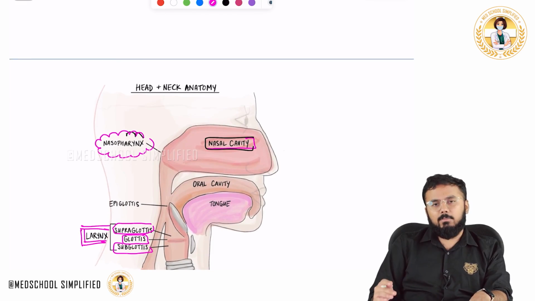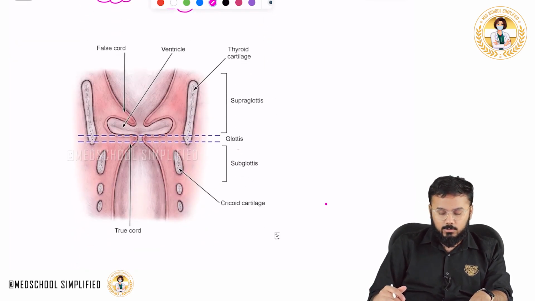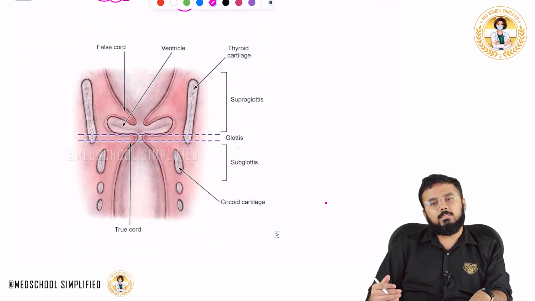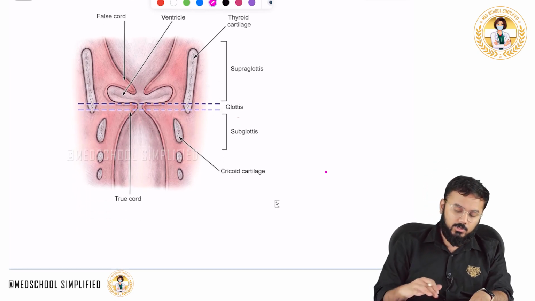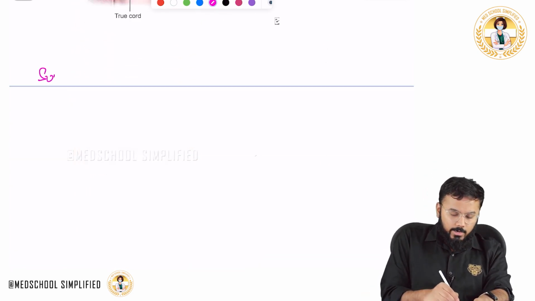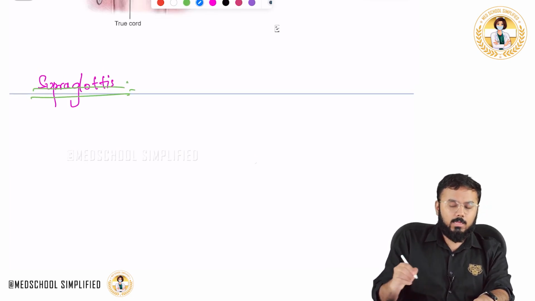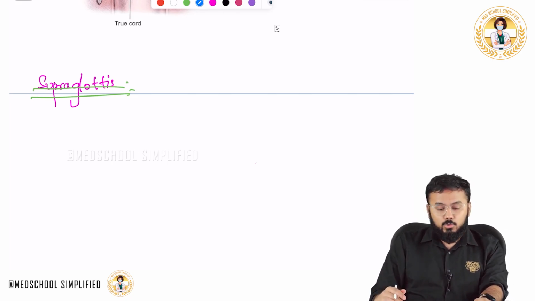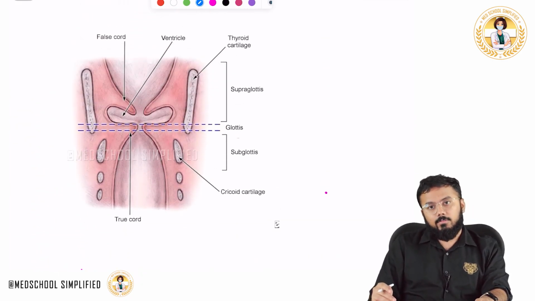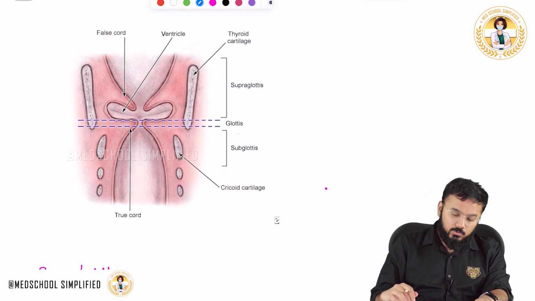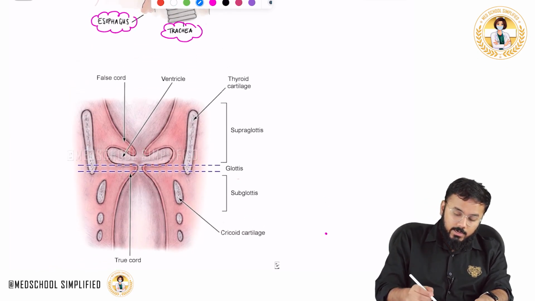To discuss in much more detail where the supraglottis, glottis and subglottis are present, this picture will help. Looking at the supraglottis, what are the different structures that are present? Supraglottis ranges all the way from the inferior surface of the epiglottis. Where is the epiglottis?